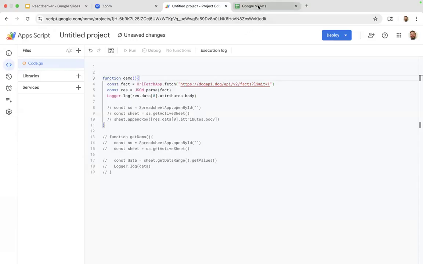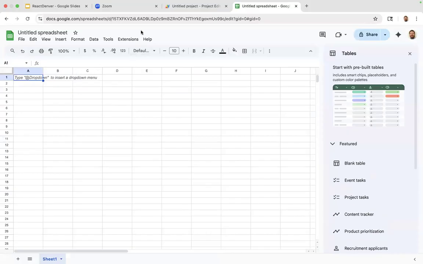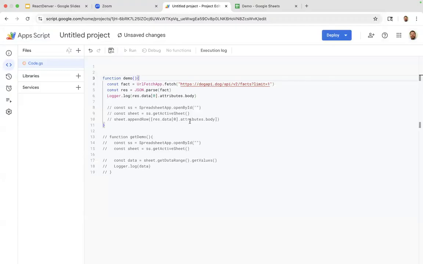So I'm just going to go in here and create a new sheet. I've got the sheet in there, and I'll just give it a name: Demo. And in the URL at the top, you actually have a key hidden from the d/ through to the /edit. That is the key that we need to call our spreadsheets by ID. So I'll just copy that now and head back to our project. To save time later, I'm just going to drop that in here so we can actually access the sheet.